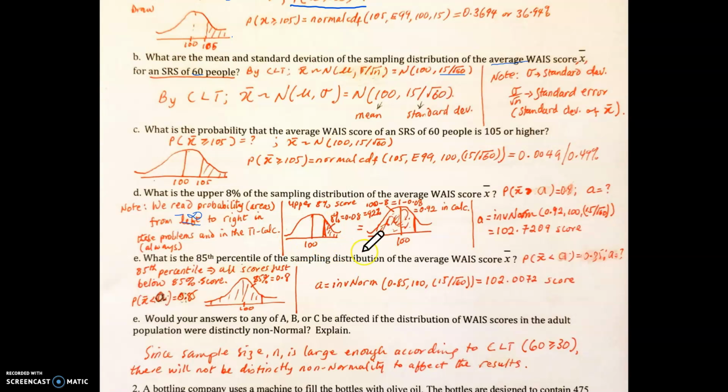So here, upper 80% is the same as values from negative infinity up to where the upper 80% is. When you transform it, you subtract either 8 from 100 or 0.8 from 1.